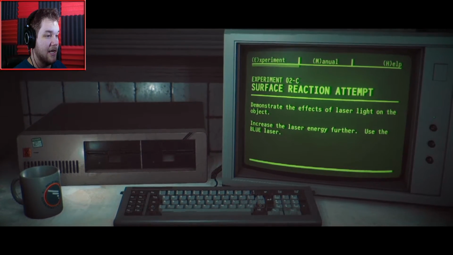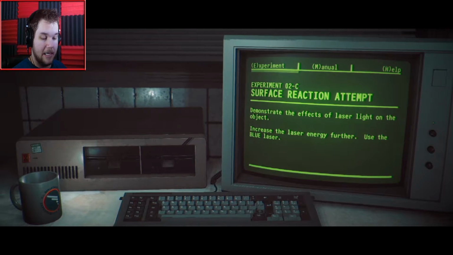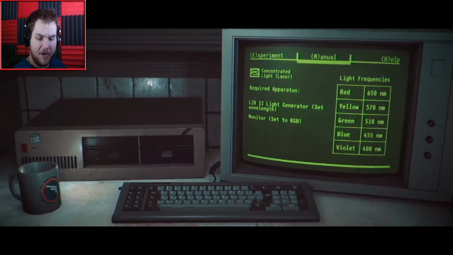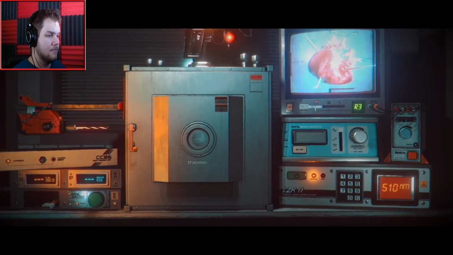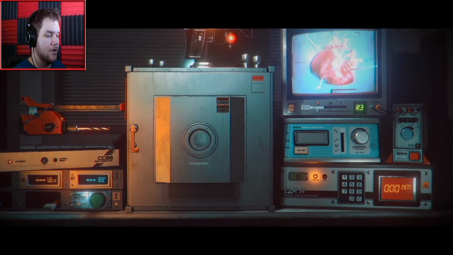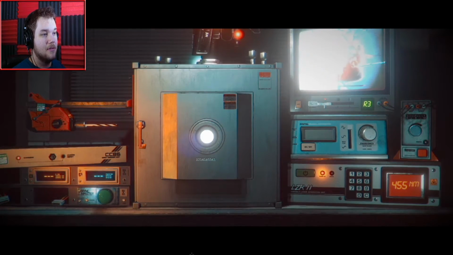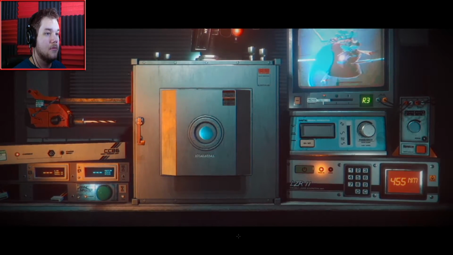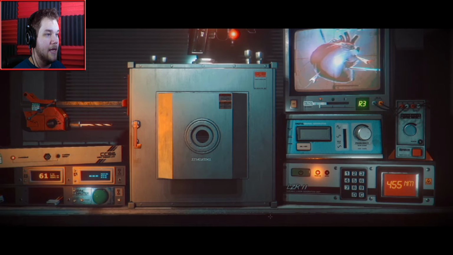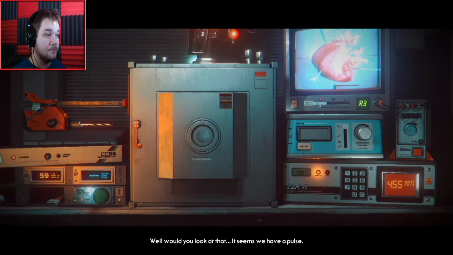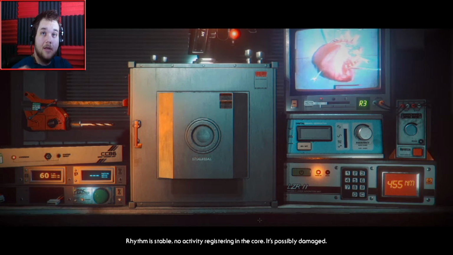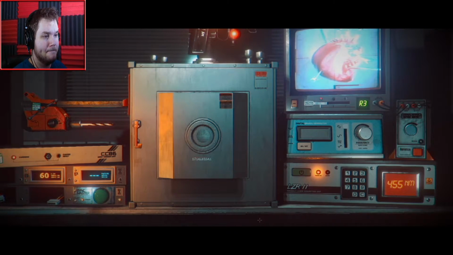Increase the laser energy again. Use the blue laser this time. Sorry. 455. Oh, nope, that is not what I meant to do. Fuck. There we go. Alright. Well, would you look at that? It seems we have a pulse. Rhythm is stable. There's no activity registering in the core. It's possibly damaged. Okay. Let's push further.